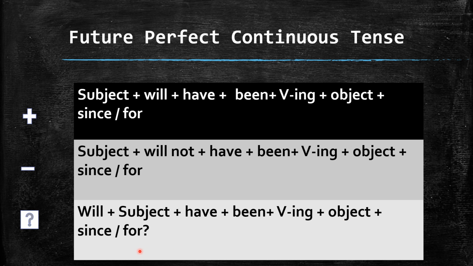In the negative form not comes, and in the positive form subject comes first, but in the interrogative form will be at the start of the sentence. So you can see have will come, have been will come after the subject. So examples will explain it more.